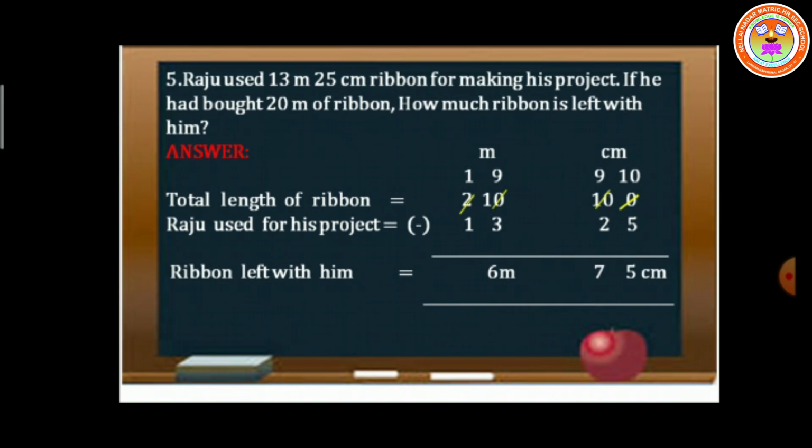So on the centimeter side you have to put 2 zeros. And Raju used for his project 13 meters 25 centimeters. Then do ordinary subtraction. That is 0 has become 10, 10 has become now 9. Then on the meter side, 10 has become now 9, 2 has become now 1. So 10 minus 5 is 5, 9 minus 2 is 7, 9 minus 3 is 6 and 1 minus 1 is 0. Children, I told you 0 you need not put. Just write 6 meters 75 centimeters of ribbon left with Raju.